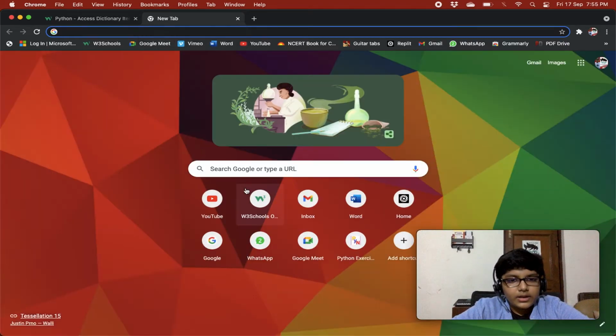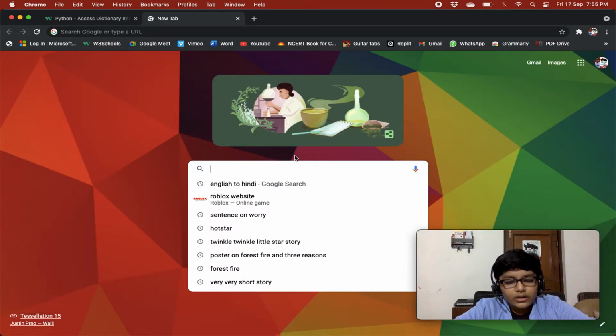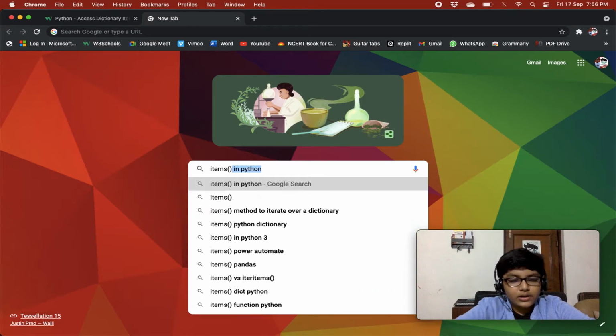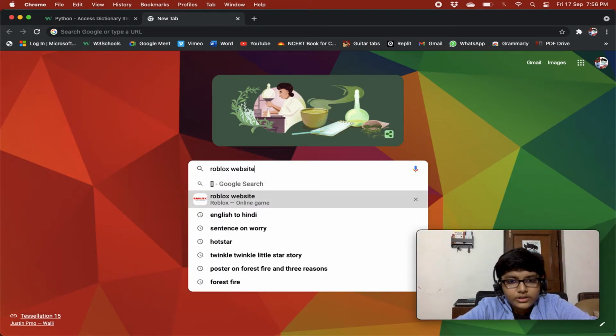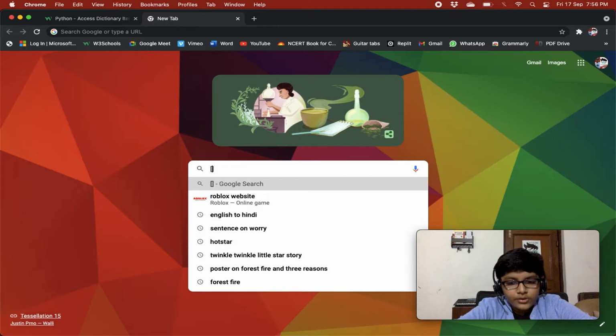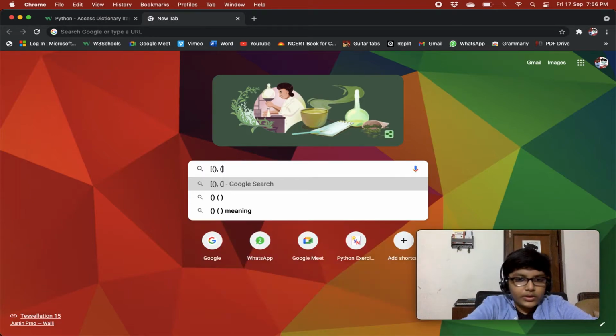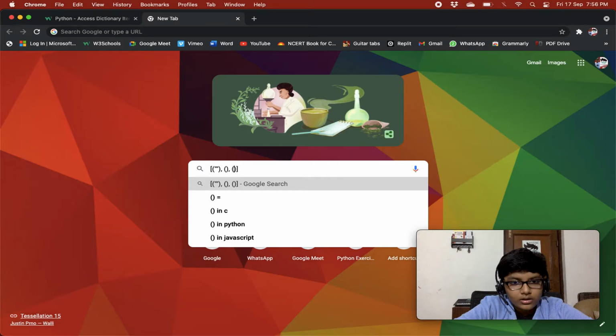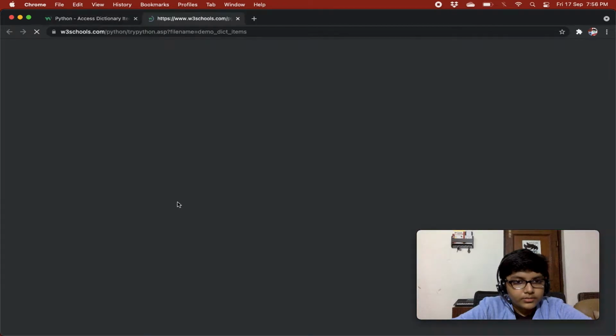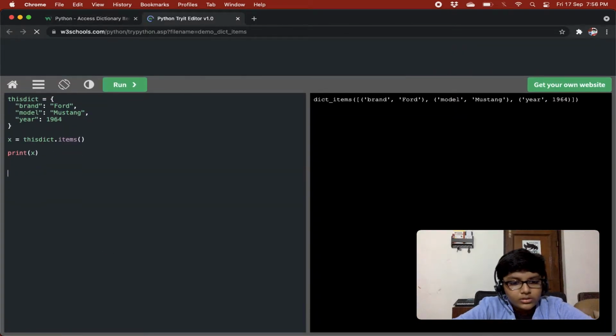So basically when we are running the items method on some dict, what we'll get is a list of tuples. So like over here we'll get three tuples in this example, and in this we'll just get the first brand. Google is irritating. I'll just write it on the editor. So what we'll get is an array.